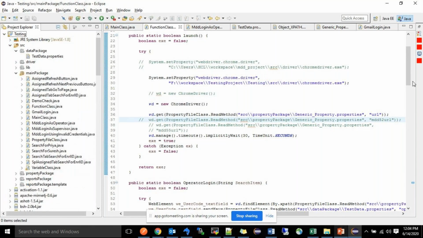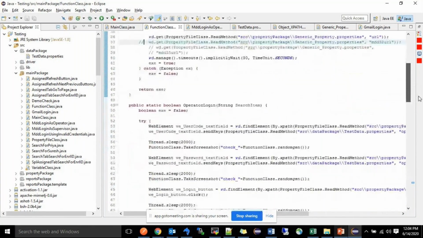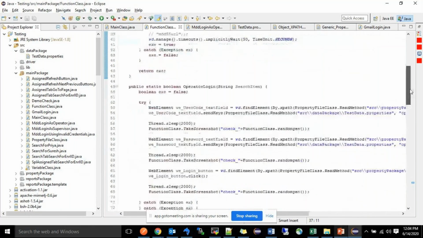And here I was explaining every operation's purpose. I want to launch the browser, that is first mandatory, second is login. So operator login is there. We have to write the common code in one function class only. Every time, no need to write in each class. If 10 classes are written here, no need to write every time to launch the browser. That is not good practice. So these are mandatory fields. Mandatory code we have to write in the function class.